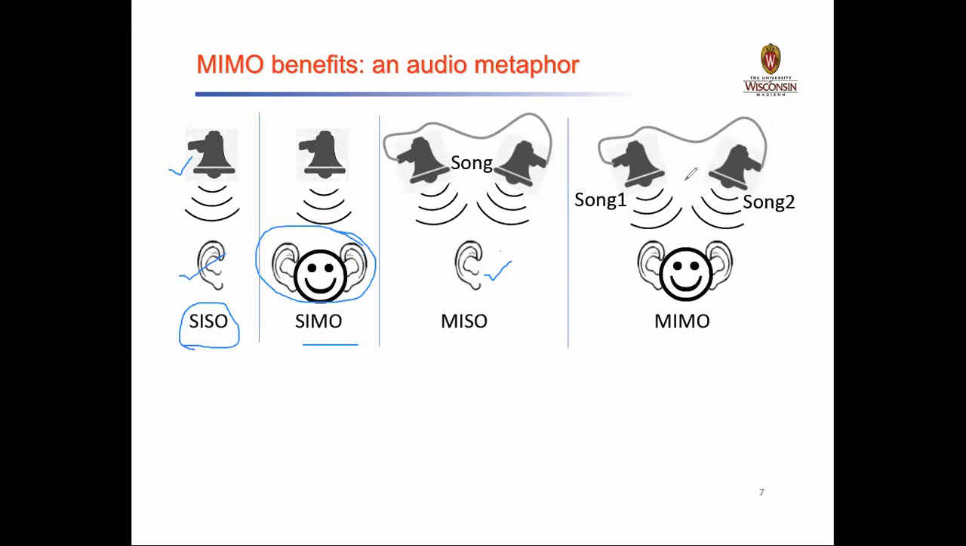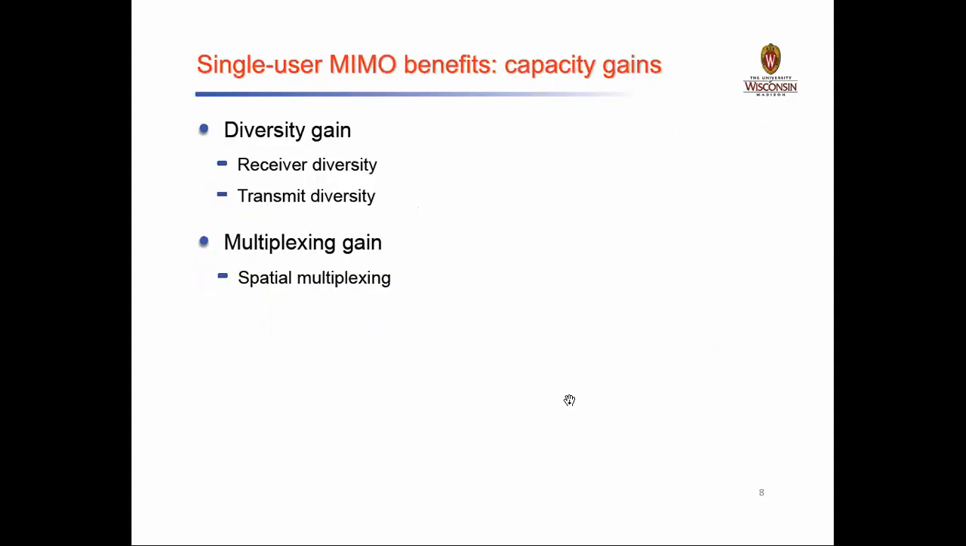And if it is a MIMO system, even if you have 2 songs, 3 songs, and multiple ears, then it is still possible to hear all the songs simultaneously. So this is just for the sake of understanding how MIMO systems can work more efficiently as compared to the traditional type of technology.